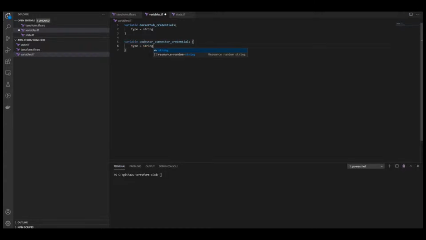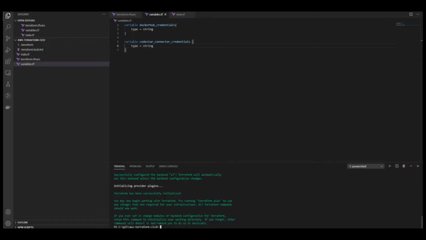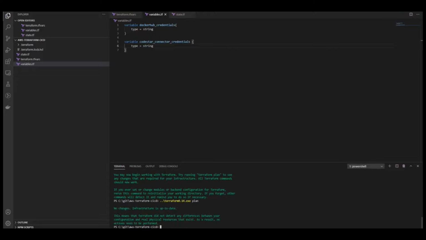Save this file. My Terraform binary is in my parent folder, and I'm using Terraform 0.14. So I'm going to say terraform init to initialize the project, or the backend. And I'm going to say terraform plan. No changes being made, which is fine because we don't really have any new resources.